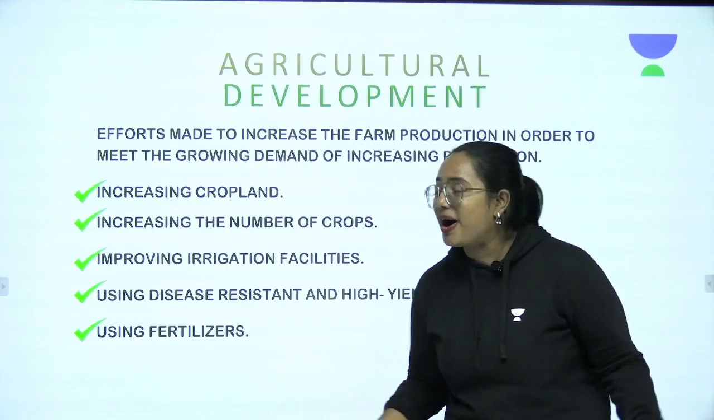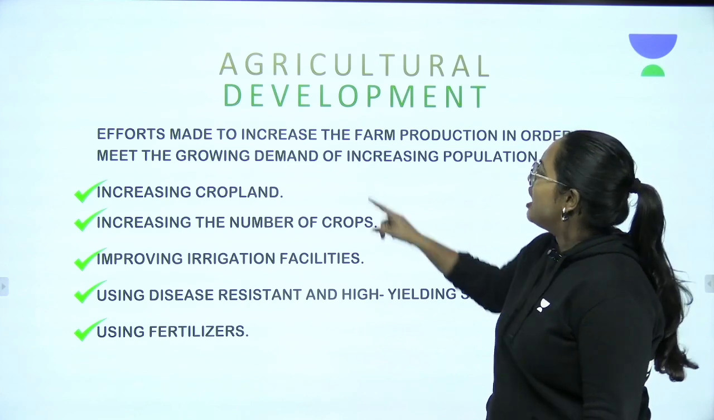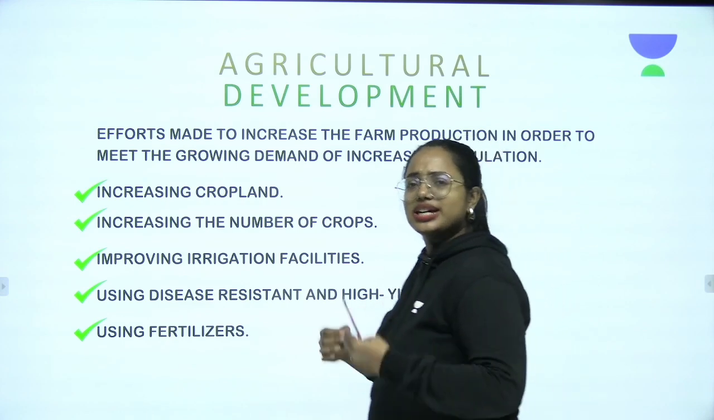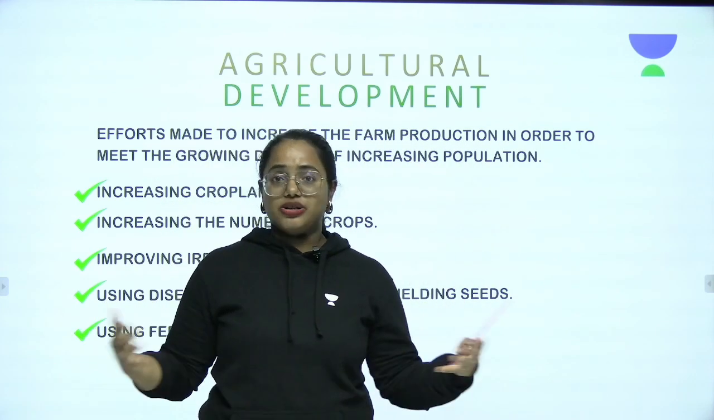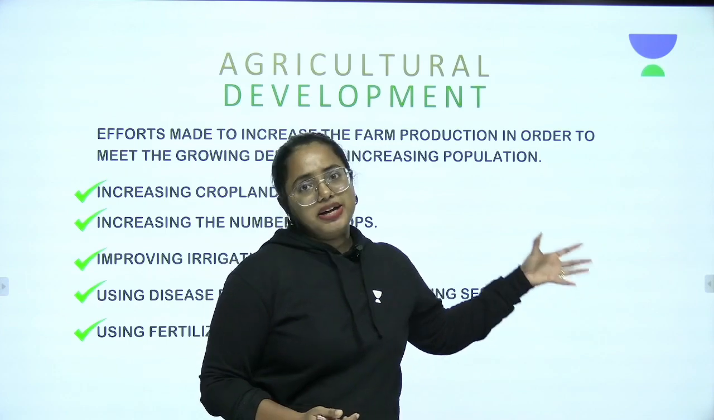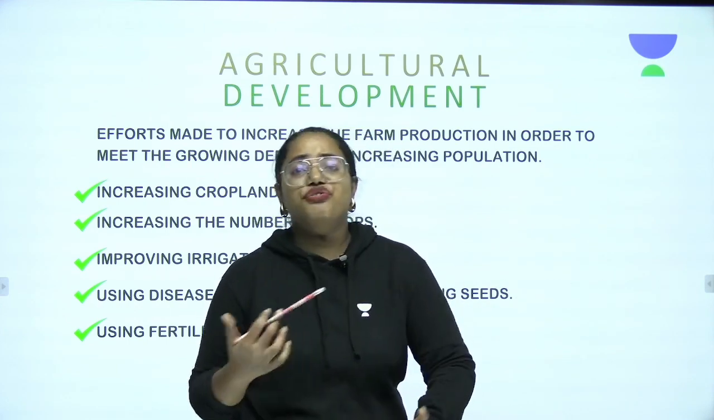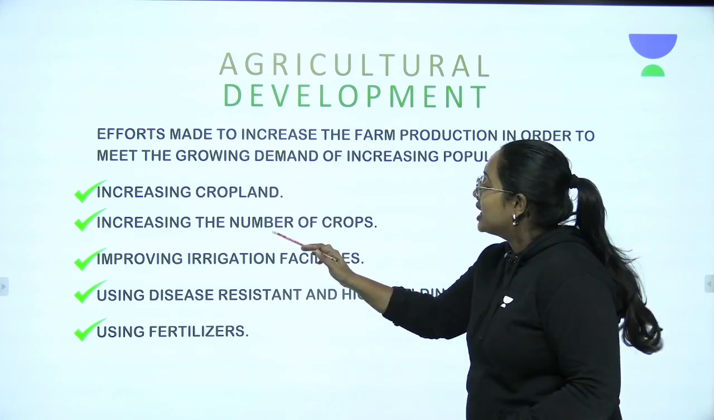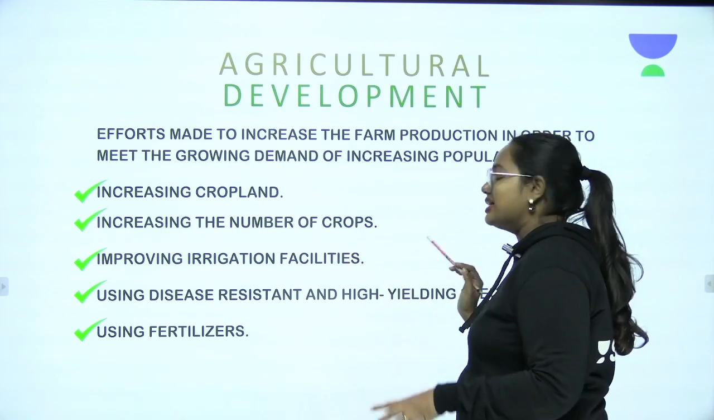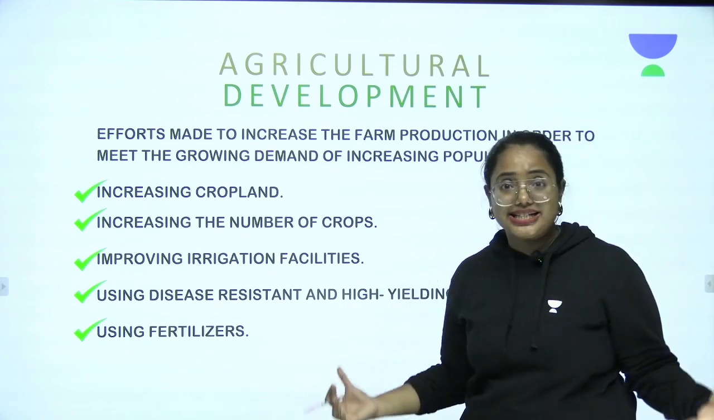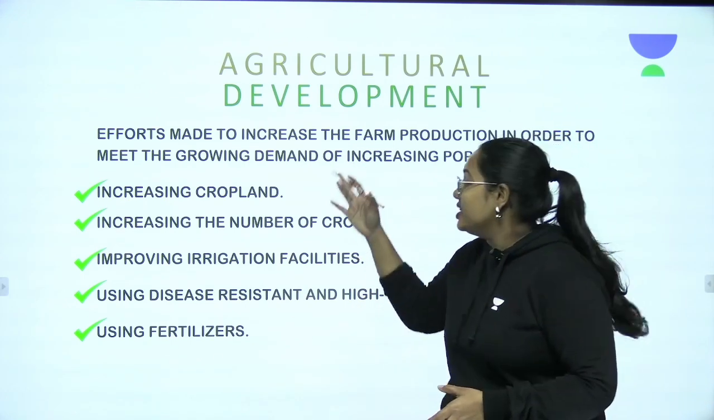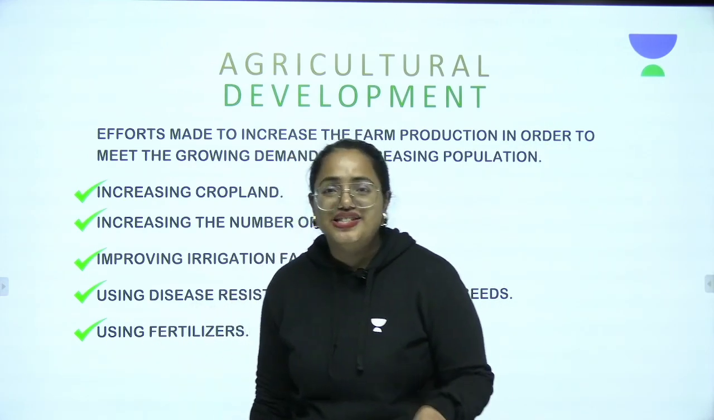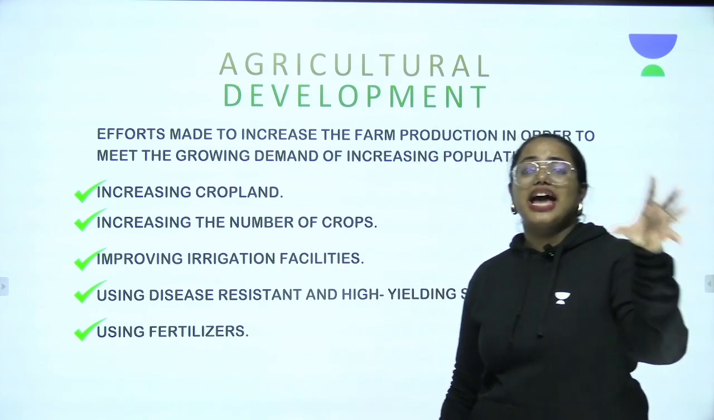And finally, we're going to talk about agriculture development. What is it? Efforts made to increase the farm production in order to meet the growing demand of increasing population. So population is increasing day by day. So it's very important to meet their requirements, so that the agricultural land can be increased. But not only that, there are various efforts that can be made to develop agriculture. What are they? Increasing cropland, increasing the number of crops, improving irrigation facilities, using disease-resistant and high-yielding seeds, then using fertilizers. So these are the various methods or efforts that can be put to develop agriculture. In this way, the increasing population's demand can be fulfilled.